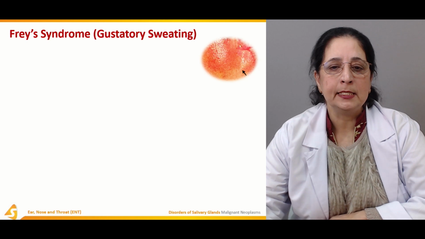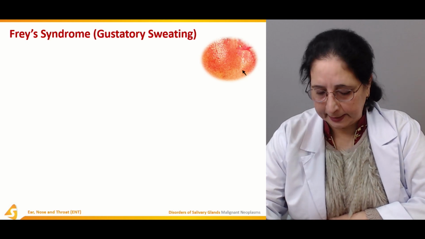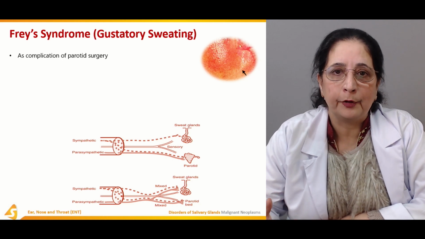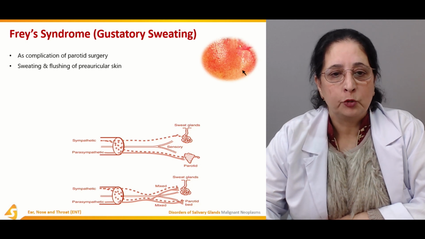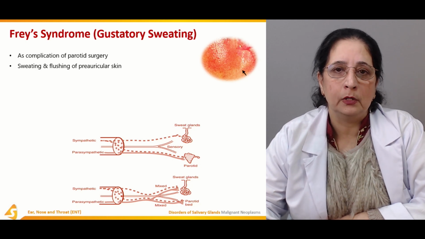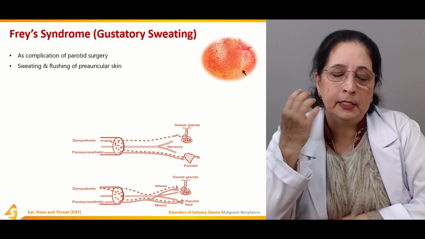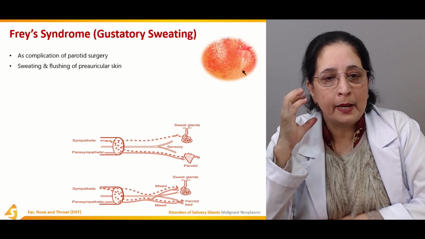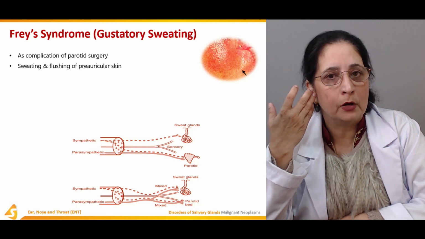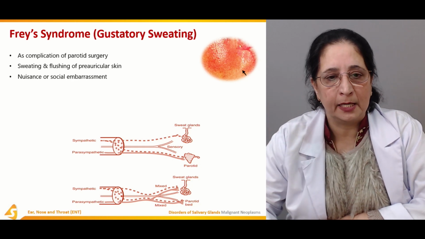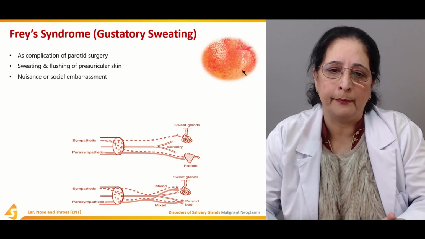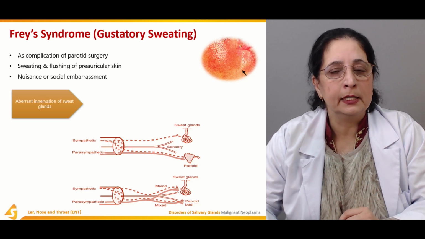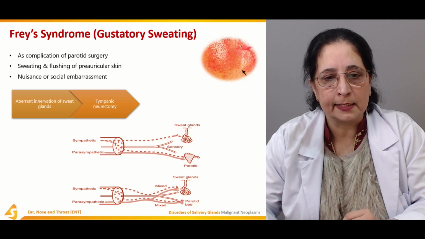Then we have Frey syndrome or gustatory sweating. It occurs as a complication of parotid gland surgery, with sweating and flushing of preauricular skin. After the surgery, this complication occurs, known as gustatory sweating, and there is very bad sweating and flushing of preauricular skin, which is sometimes a social embarrassment for people who have this problem. There is aberrant innervation of the sweat glands.